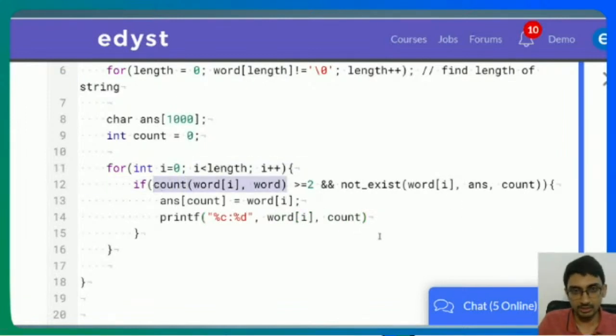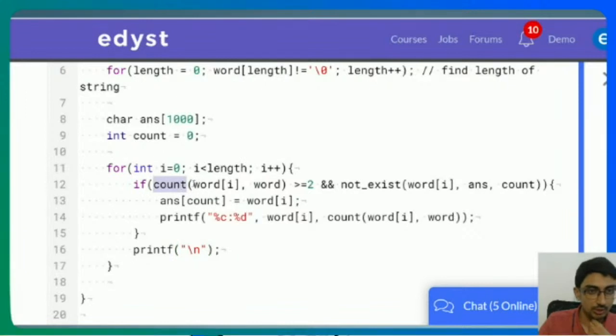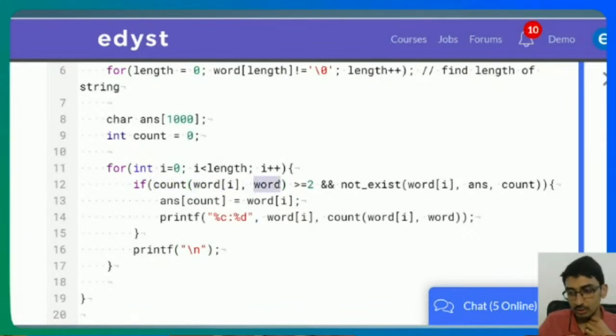So roughly the same logic, everybody. Logic is same. Let me explain this entire logic to you. Okay, don't worry. And print \n. I'm done with one of them. Let me tell you again. We are going to write a count function. What this count function is going to do is figure out how many times word of i occurs in word. That's what this count function is going to do. And we are going to maintain another character array called answer.